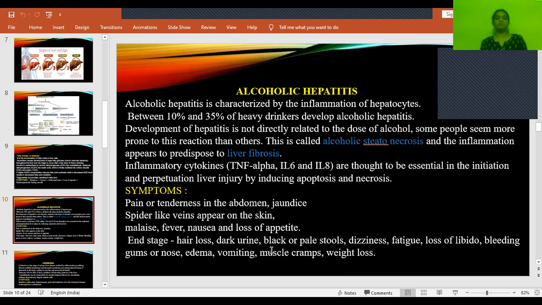Dark colored urine. When there is jaundice, they'll be having dark urine, black or pale stools. When there is bleeding during the rupture of these esophageal varices, there will be black or pale stools, dizziness, fatigue, loss of libido, that means loss of sexual interest, and bleeding gums or nose, as clotting factors are produced from the liver. When the liver is damaged, clotting factors will not be produced properly, resulting in bleeding of the gums and nose, and edema, vomiting, muscle cramps, and weight loss. So these are the symptoms that we can see in case of alcoholic hepatitis.